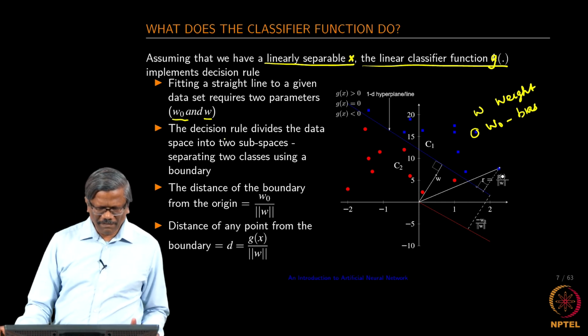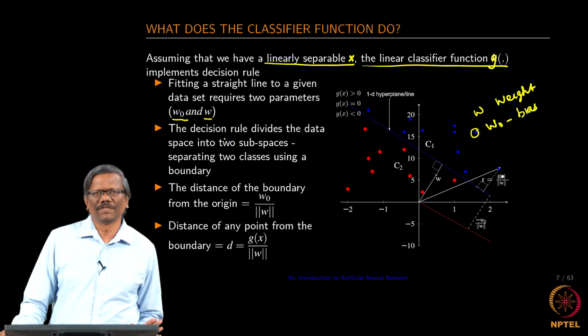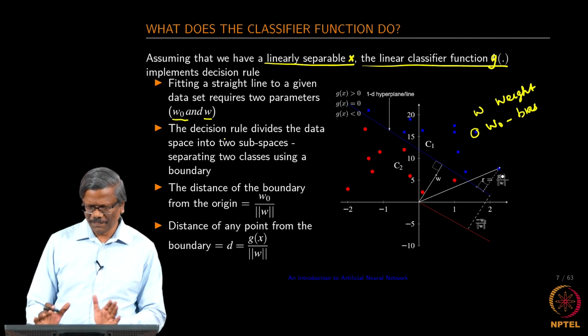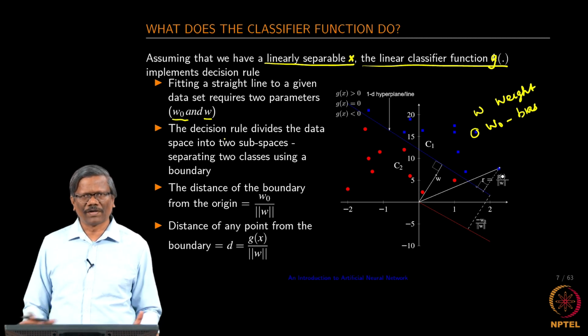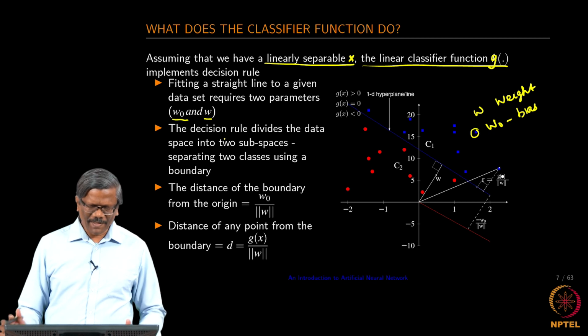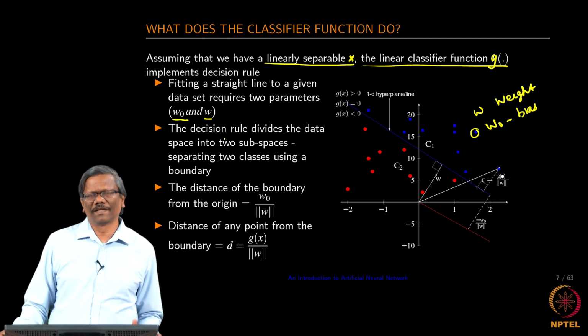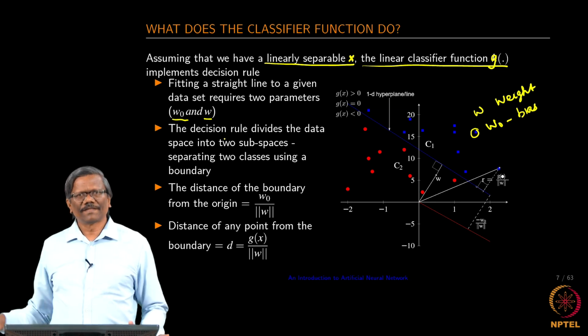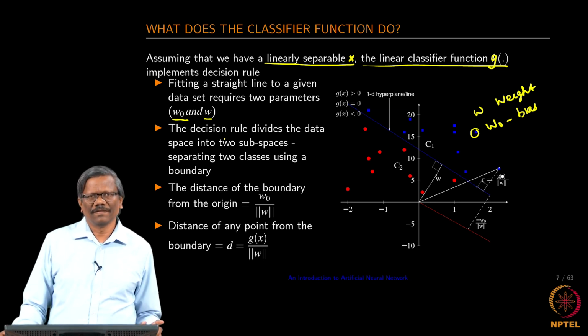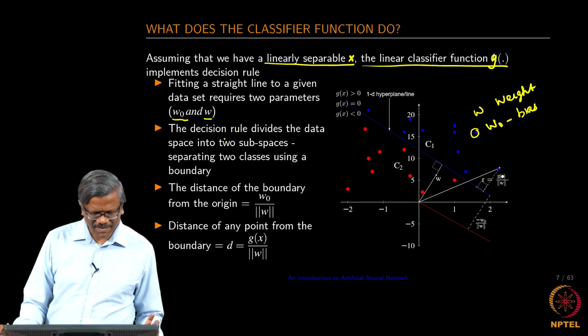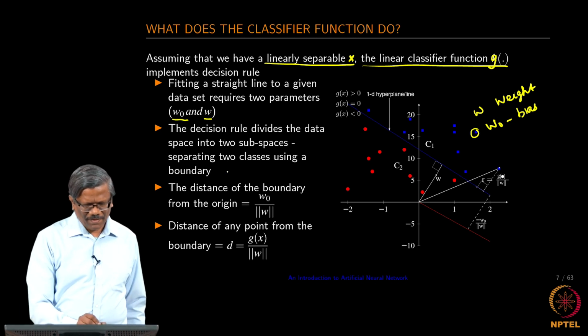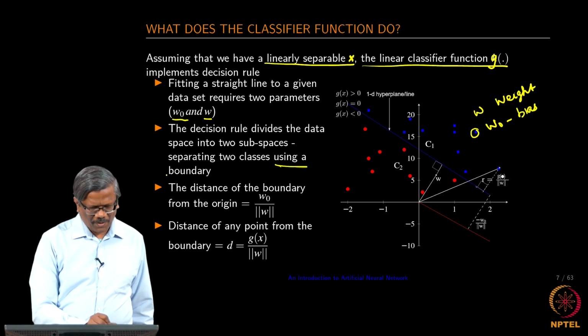The decision rule divides the data space into two subspaces, right. So, initially when the points are plotted, it is one single space. Once we have estimated that function, it divides that space into two different subspaces, using a boundary.